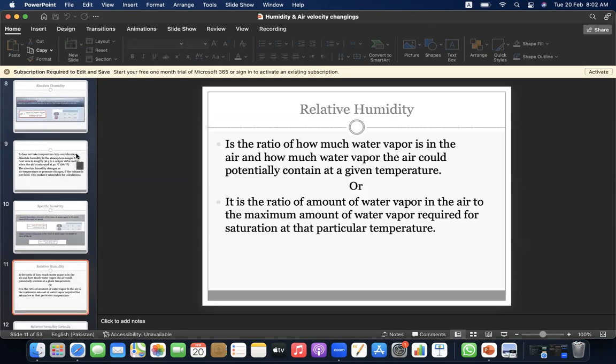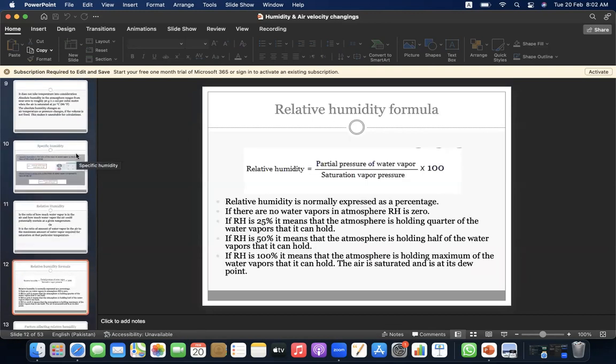Relative humidity. It is the ratio of how much water vapor is in the air and how much water vapor the air could potentially contain at a given temperature, or it is the ratio of the amount of water vapor in the air to the maximum amount of water vapor required for saturation at that particular temperature. The formula would be the partial pressure of water vapor divided by saturation vapor pressure into 100. It is normally expressed as a percentage.